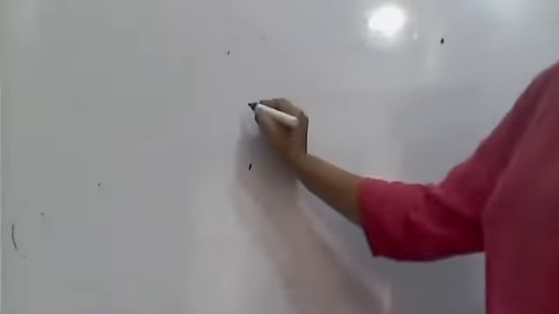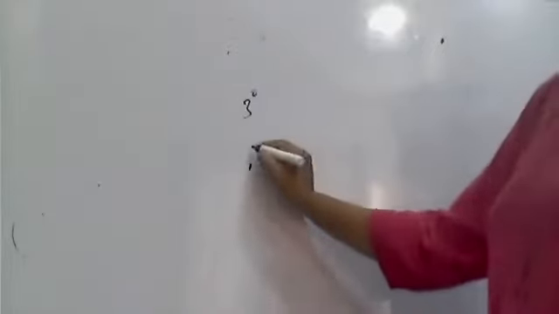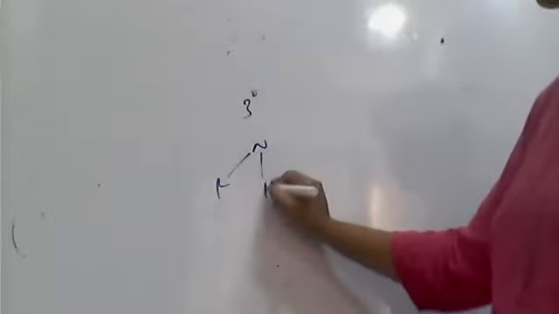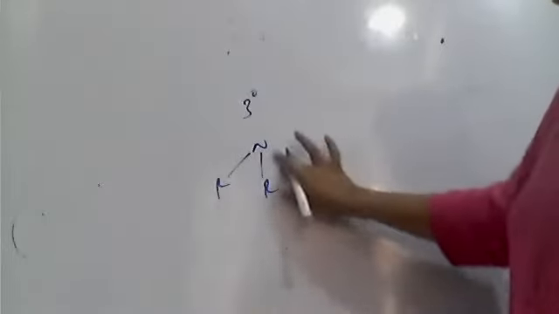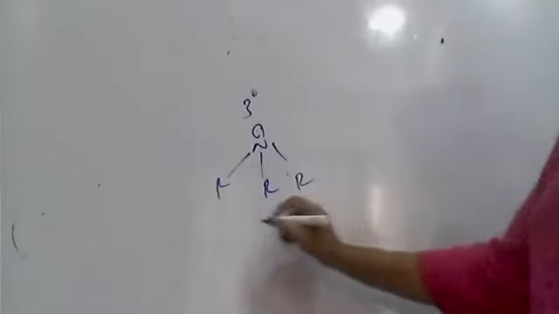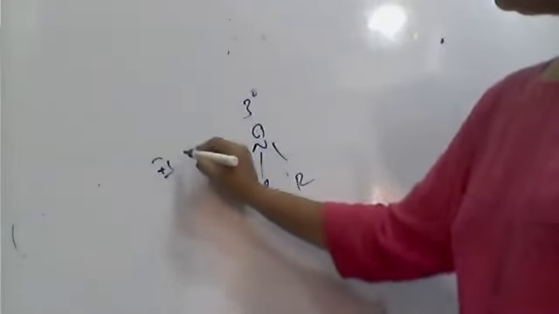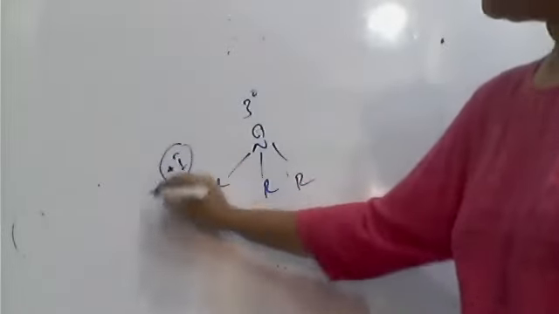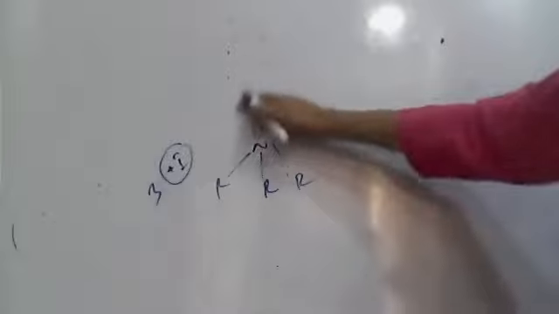Practically, the tertiary amines have three alkyl groups attached, giving 3 units of plus I effect, which is aliphatic. But what is happening?